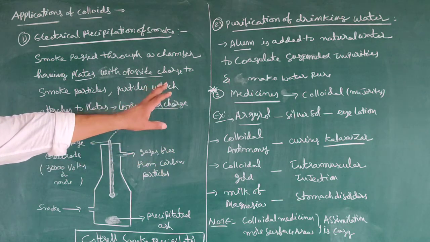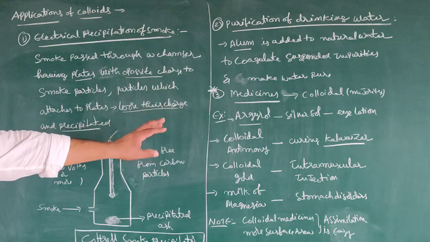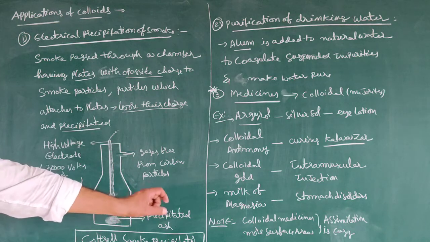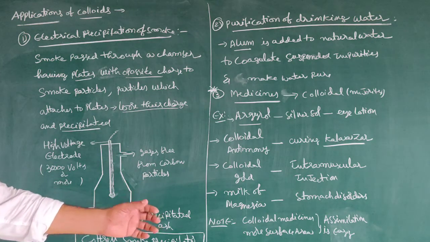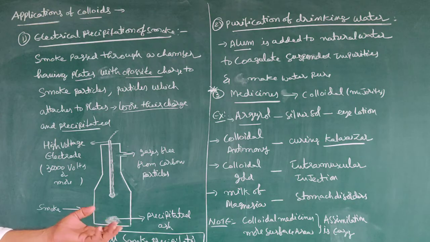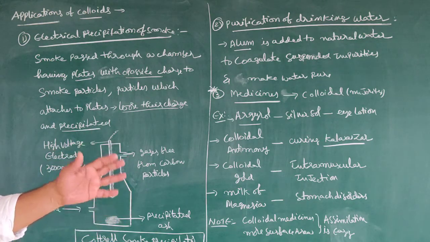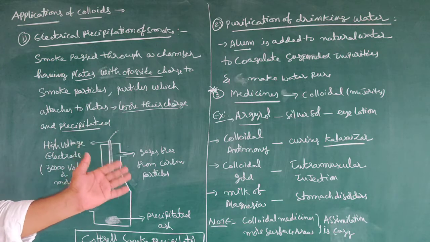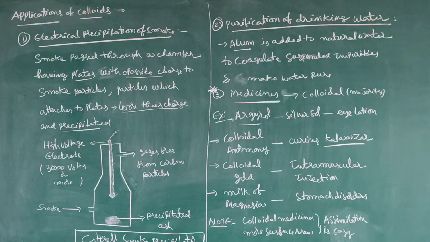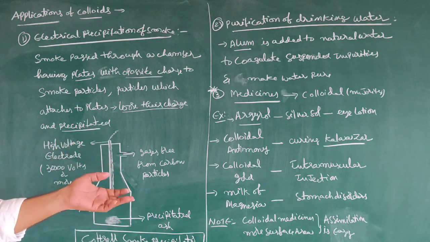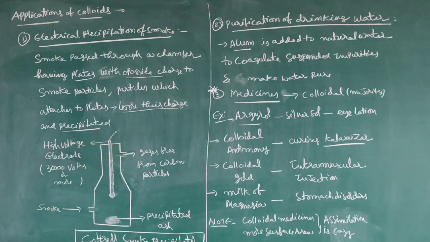Objective questions were asked in previous examinations. The last point we should observe is that colloidal medicines have more surface area. Because of this, assimilation of the medicine is easy.